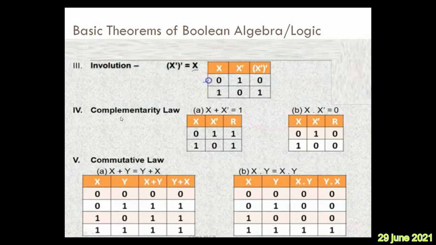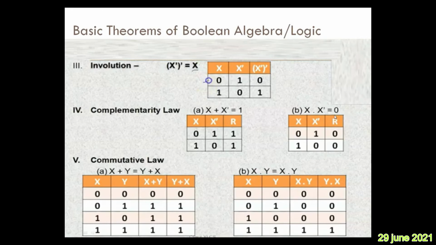Then comes the complementary law. Complementary laws say that for a given Boolean variable, if it is logically ORed with its complement, then the result will always be 1. Similarly, for a given variable x, if it is logically multiplied with its complement, then it will be 0. Remember the complementary laws: x plus x dash is 1 and x into x dash is 0.